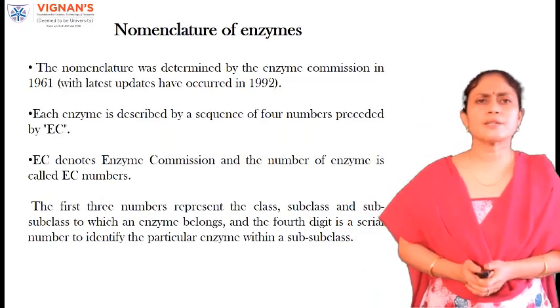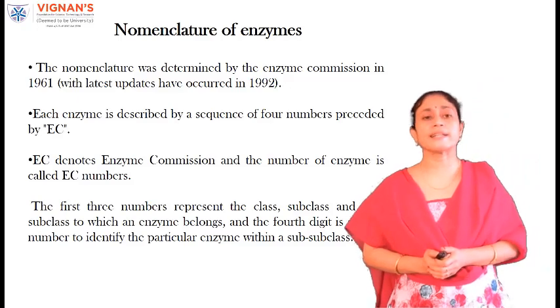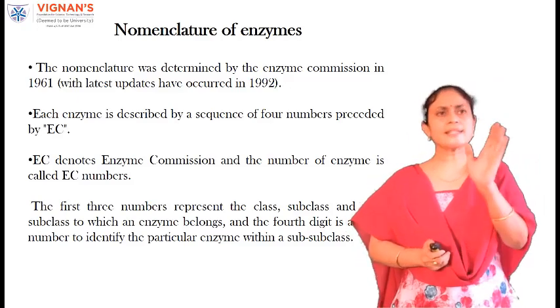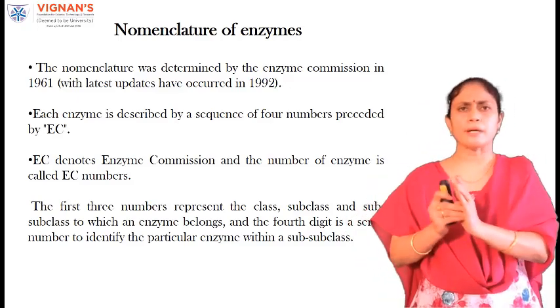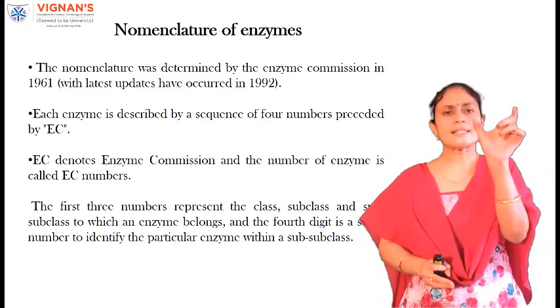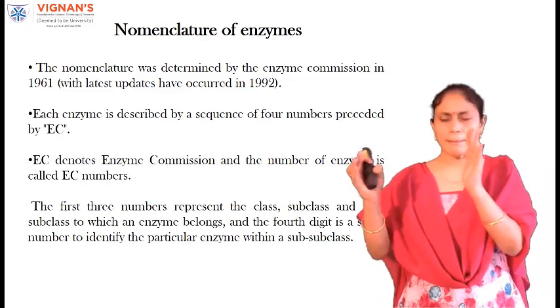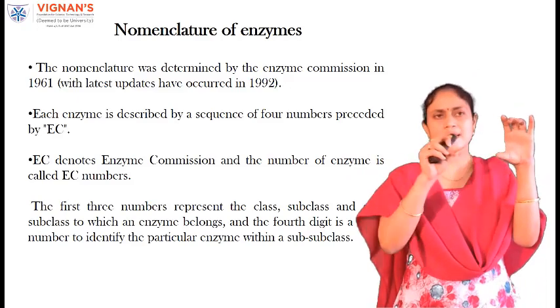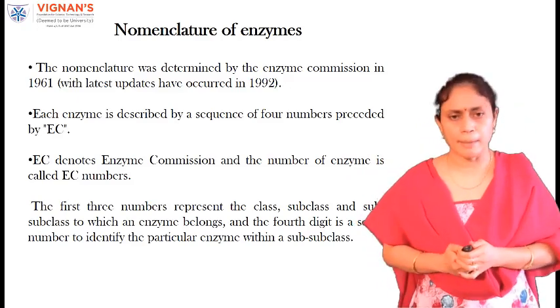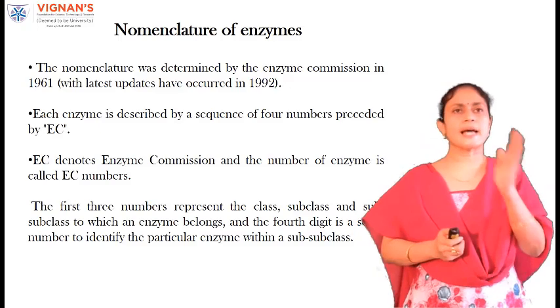Then this nomenclature was determined by the Enzyme Commission in 1961. Each enzyme is described by a sequence of numbers preceded by EC. EC means Enzyme Commission. The number with EC is the EC number, the Enzyme Commission number.